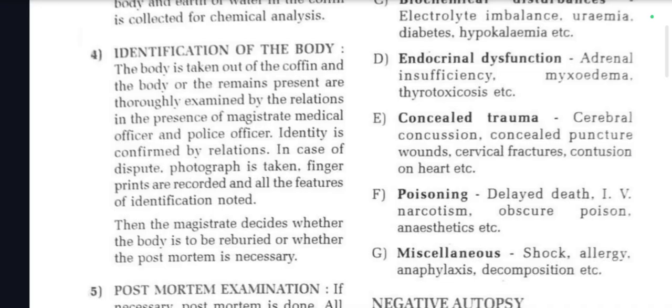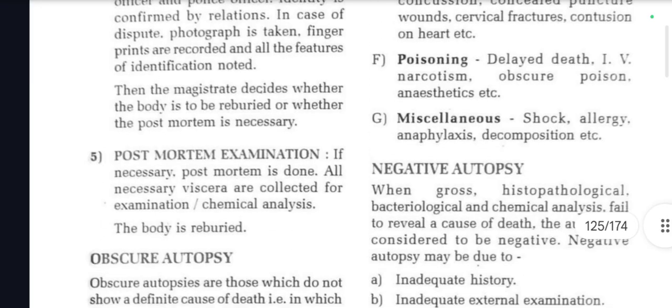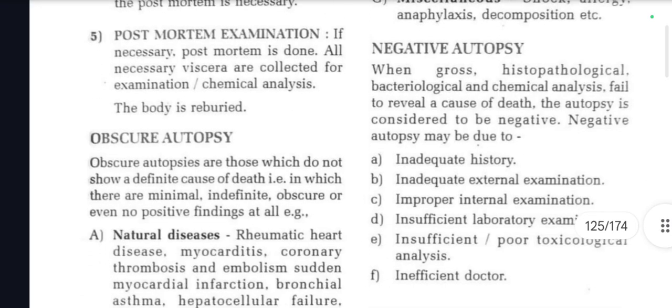In case of dispute, photograph is taken, fingerprints are recorded, and all the features of identification are noted. Then the magistrate decides whether the body is to be reburied or whether the PM is necessary. What is PM examination? If necessary, PM is done. All the necessary viscera are collected for examination and chemical analysis. The body is reburied.